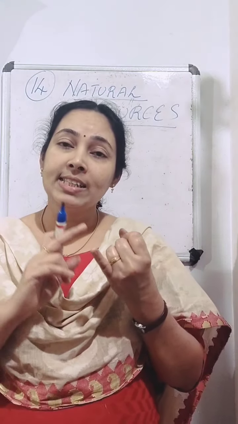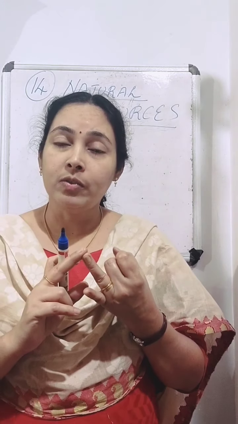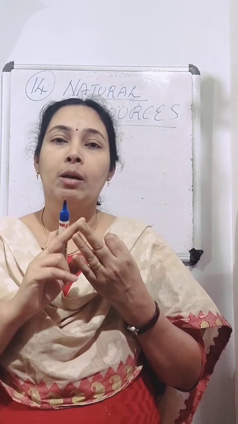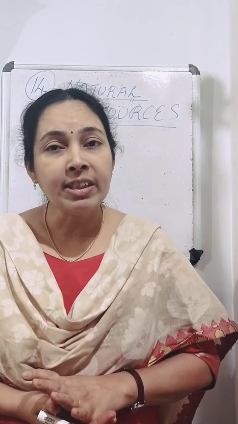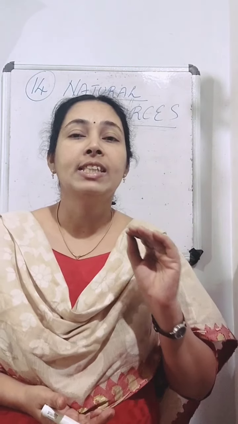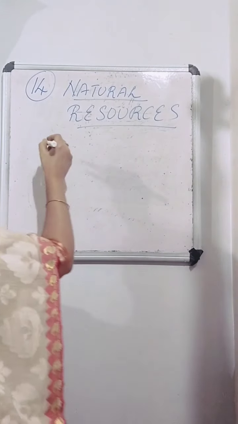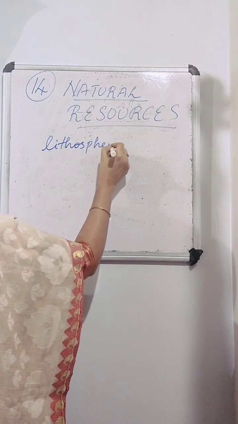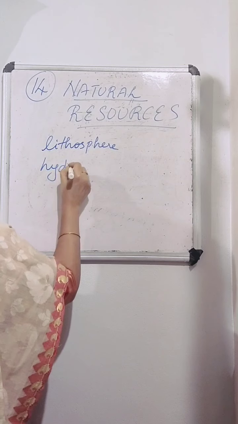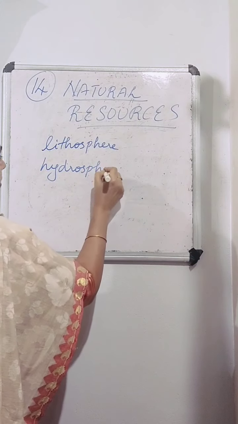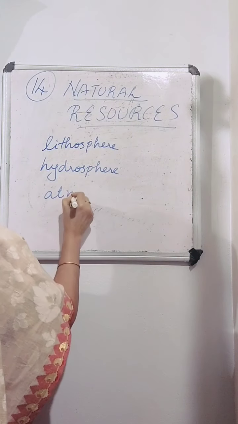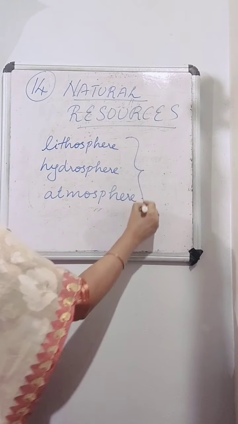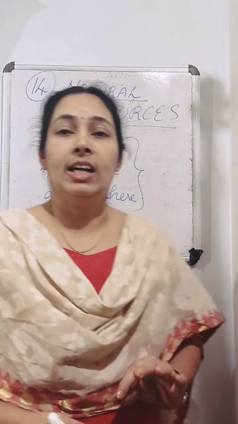So which are the three layers? Lithosphere, hydrosphere, atmosphere. Lithosphere is land, hydrosphere is water, atmosphere is air. And living things are found where these three, which are the three? Lithosphere, hydrosphere and atmosphere. So living things exist in the place where these three exist.